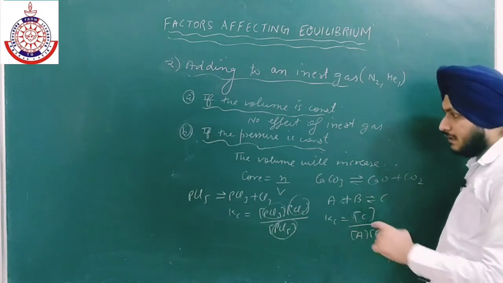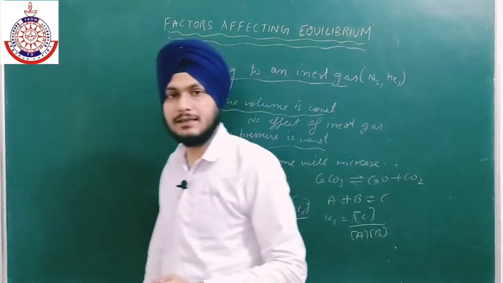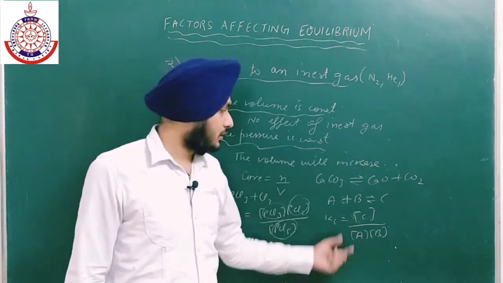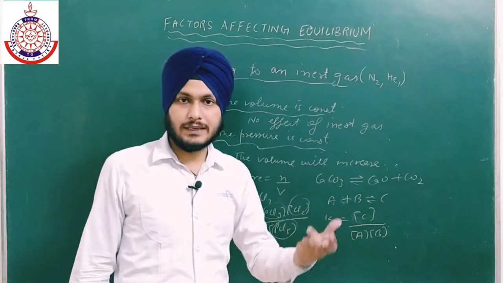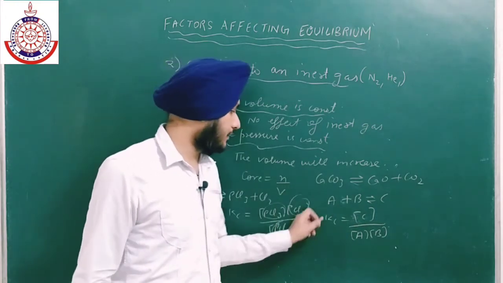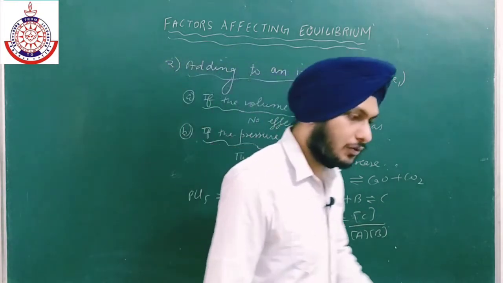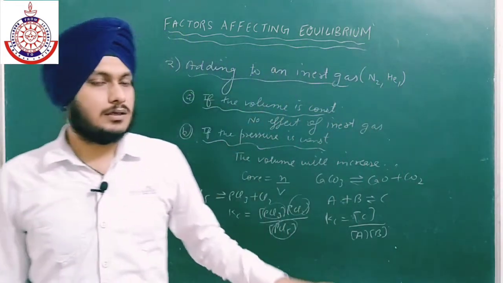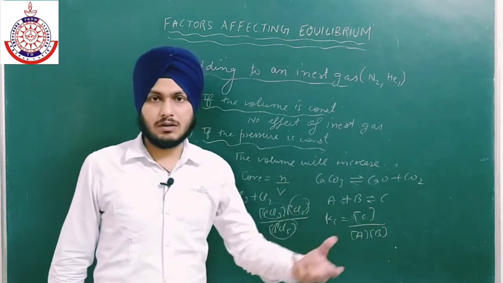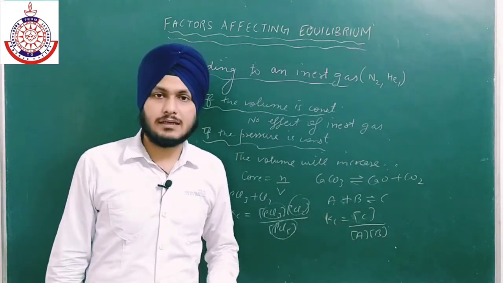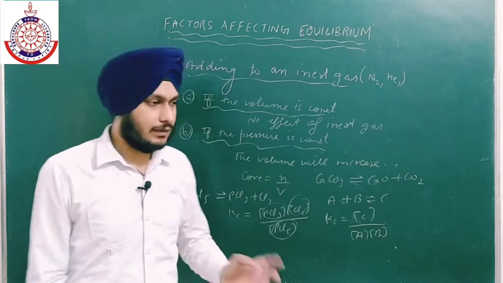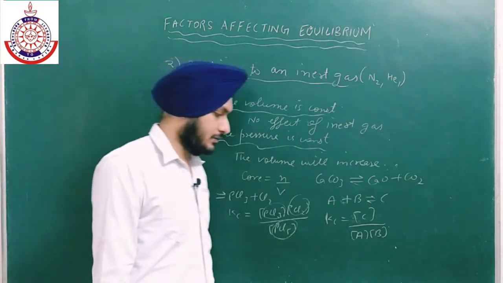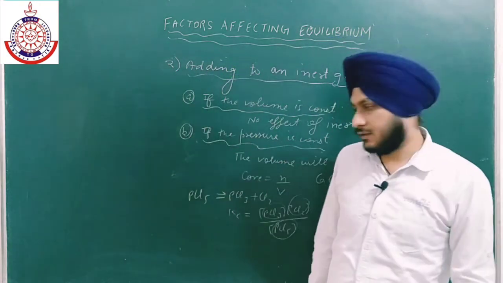Now if we are adding an inert gas, then the concentration will decrease. Now the decrease in denominator is more, so overall this term will come out to be greater than the previous one, and the Kc will increase. So this whole thing will depend upon the reaction. If there are more terms in the numerator, then the Kc will decrease, and if we have more terms in the denominator, then the Kc will increase. So this is all about the effect of inert gas.